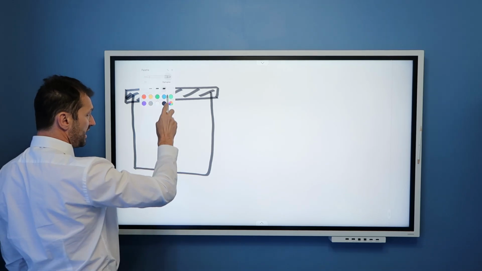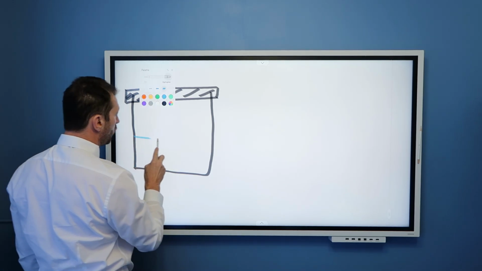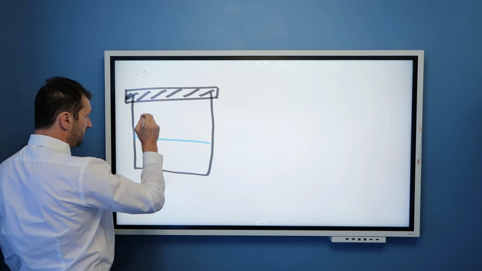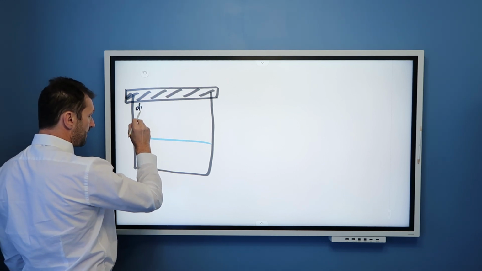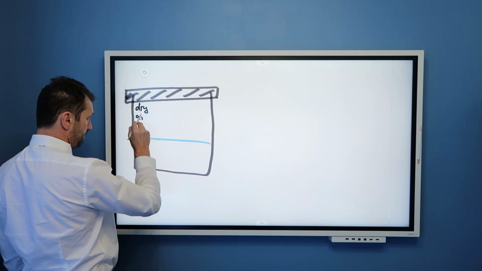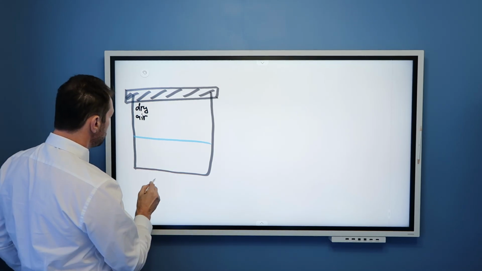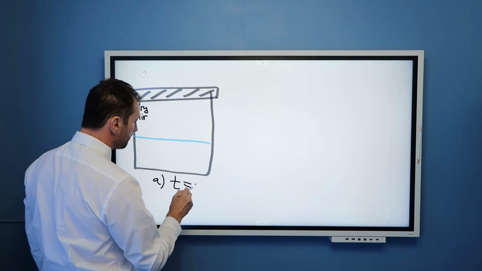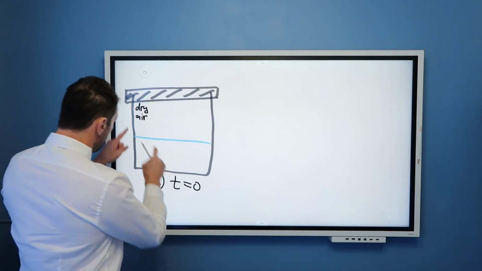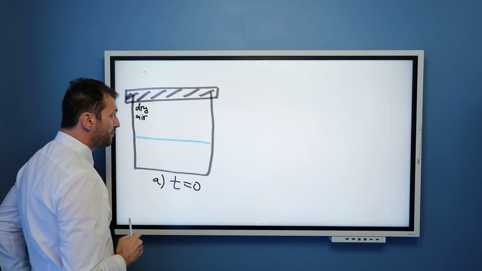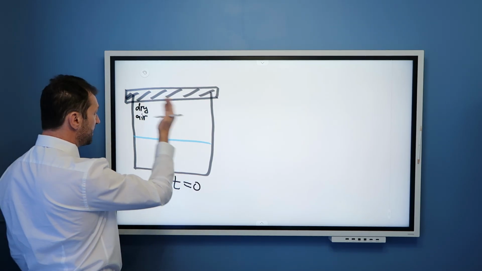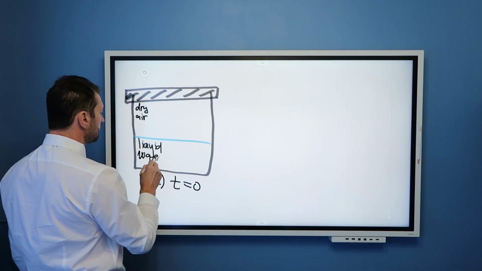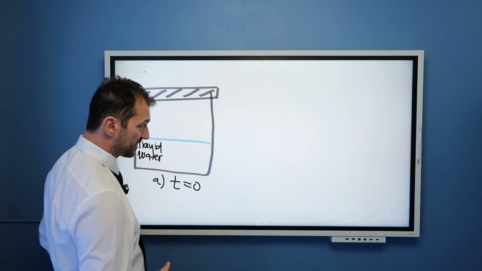And in this container, we have liquid water and we have dry air. Imagine this is figure A at time t equals 0. There is no water vapor in this air. Volume is fixed because we have a lid and we have liquid water. What will happen in this case?